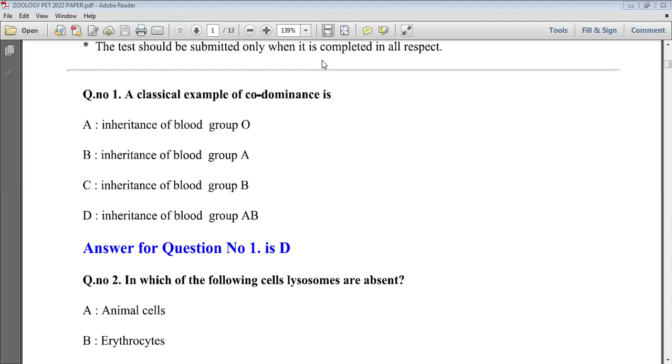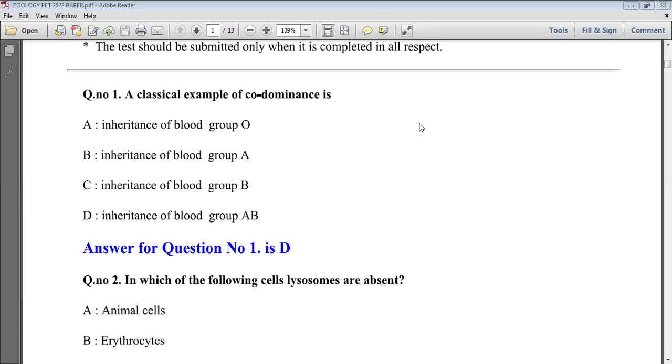So any gene, each and every gene consists of two alleles. If both the alleles are inherited in the next generation, then this situation or phenomenon is called codominance. So here, the classical example of codominance is inheritance of blood group AB. This is the example of codominance because here A and B are the two alleles, and these two alleles are simultaneously inherited in the next generation.